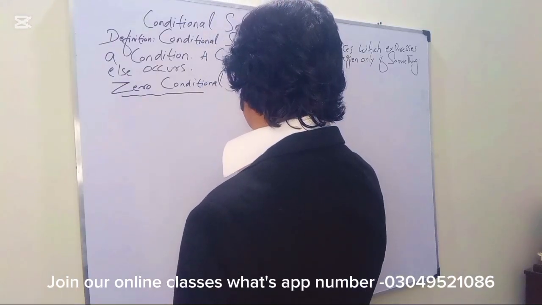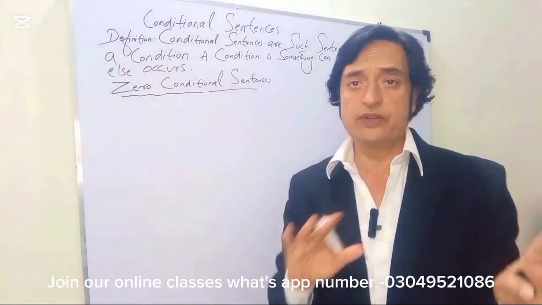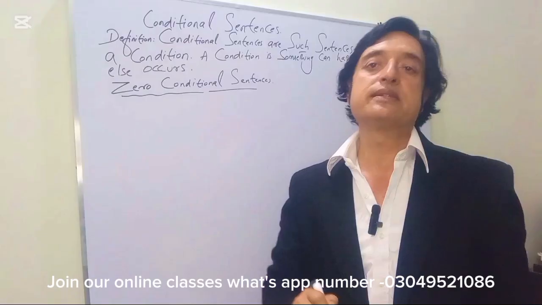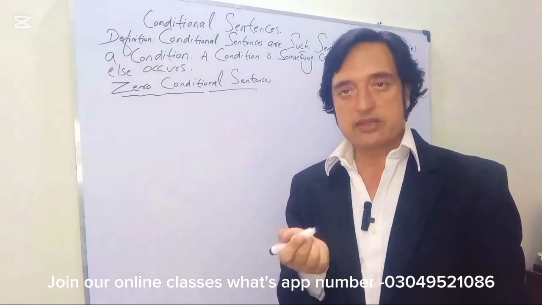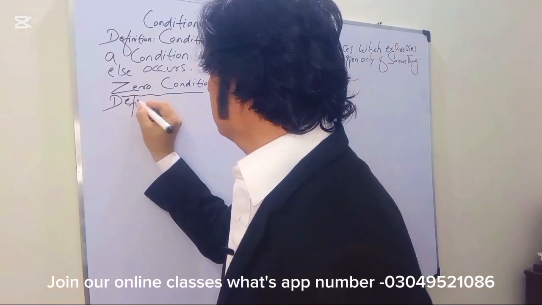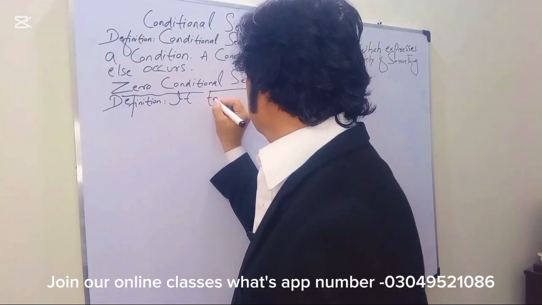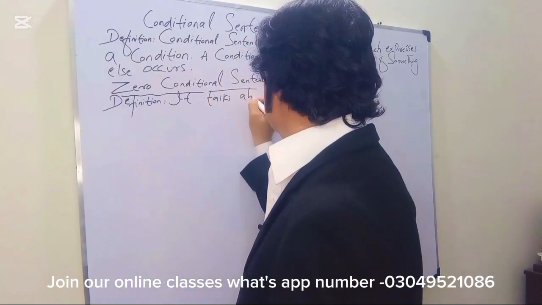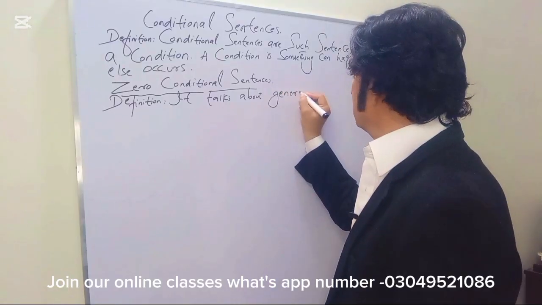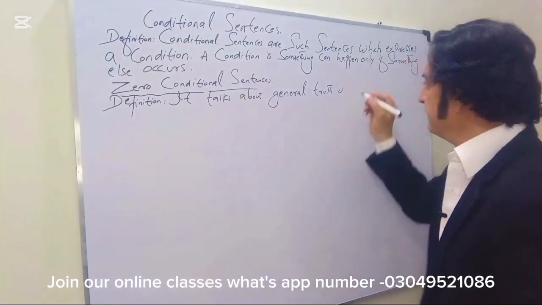sentences. All right. First of all, you need to know the definition of each type of sentence, which is very important. Okay, so zero conditional sentences talk about general truth or scientific fact. So its definition is, it talks about general truth or scientific fact.